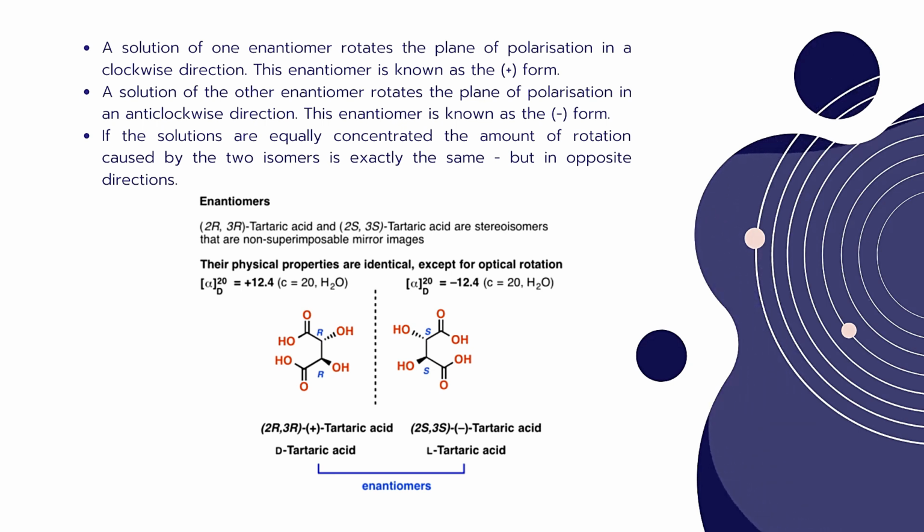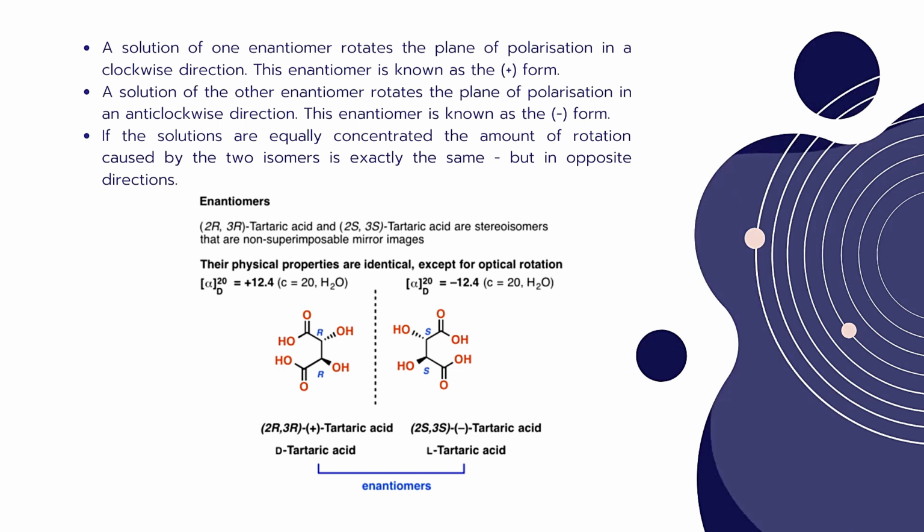If the solutions are equally concentrated, the amount of rotation caused by the two isomers is exactly the same, but in opposite directions. For example, 2R,3R tartaric acid and 2S,3S tartaric acid are stereoisomers that are non-superimposable mirror images. 2R,3R is plus tartaric acid, also called D-tartaric acid, and 2S,3S is minus tartaric acid, also called L-tartaric acid.